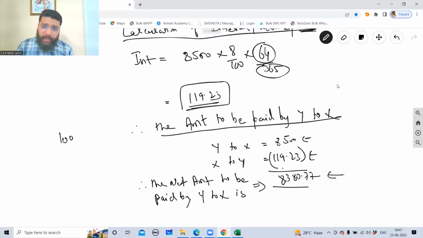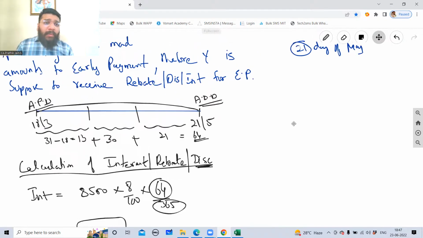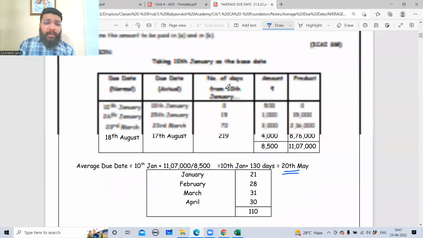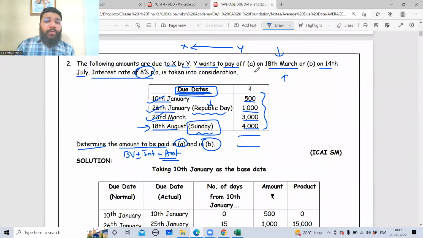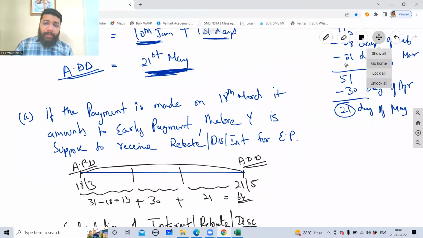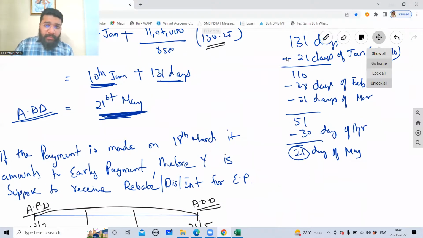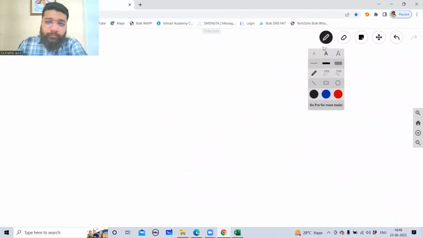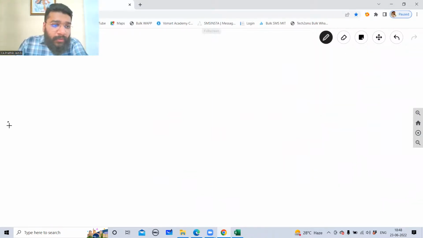Okay. Now they're asking what will happen if the payment is made on 14th of July? What will happen if the payment is made on 14th of July? I'm just erasing this part. I can do it here. Case B. This is case B.